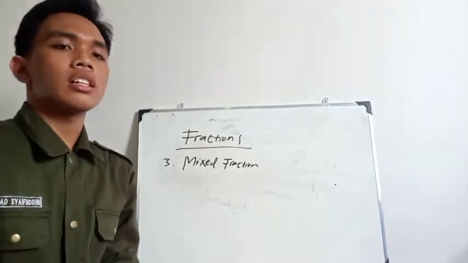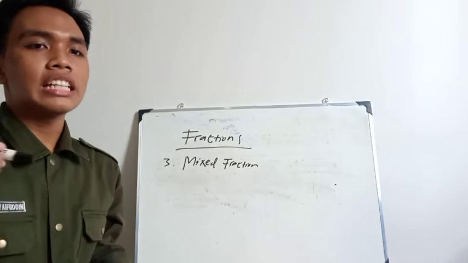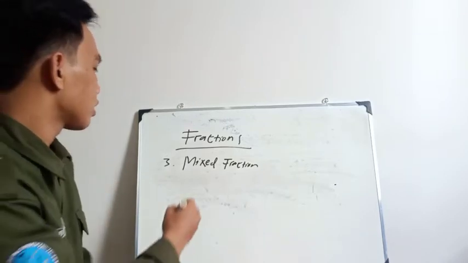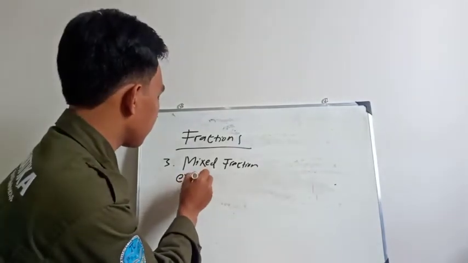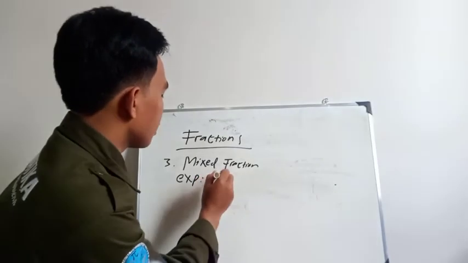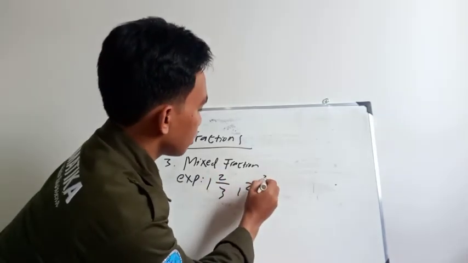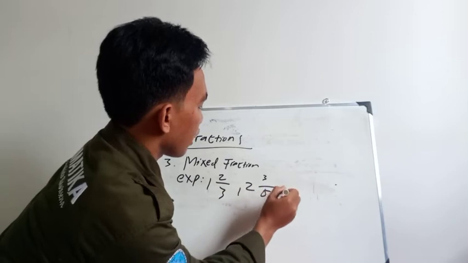A mixed fraction is the combined form of an integer and a fraction. Examples: 1 and 2 by 3, 2 and 3 by 5, etc.